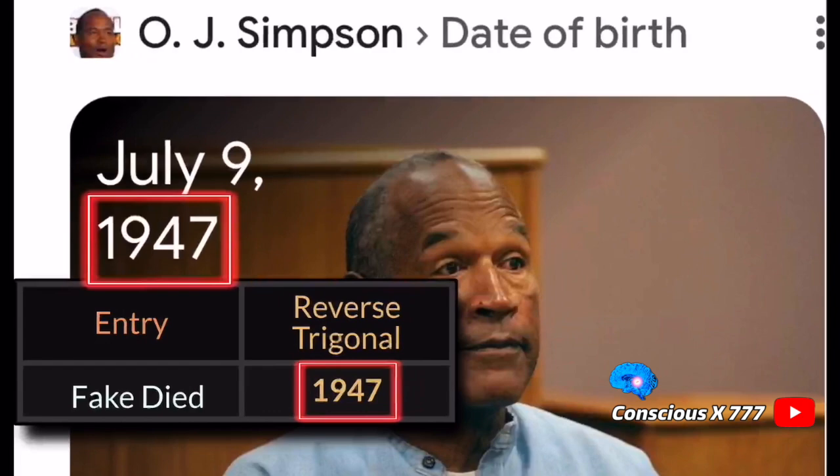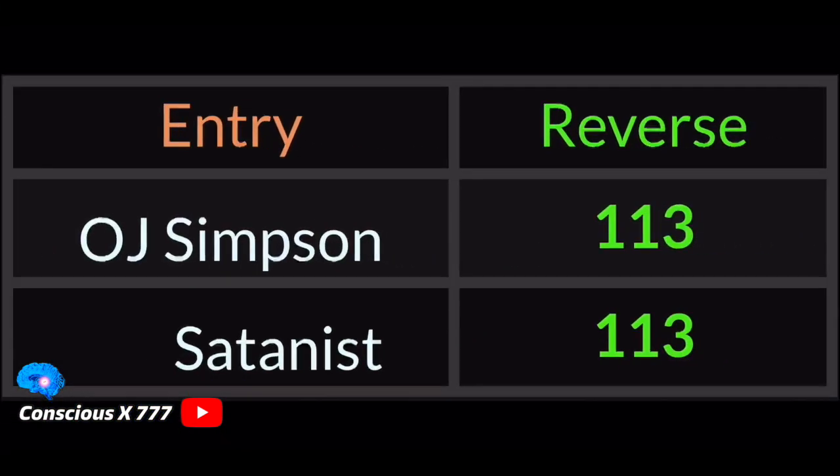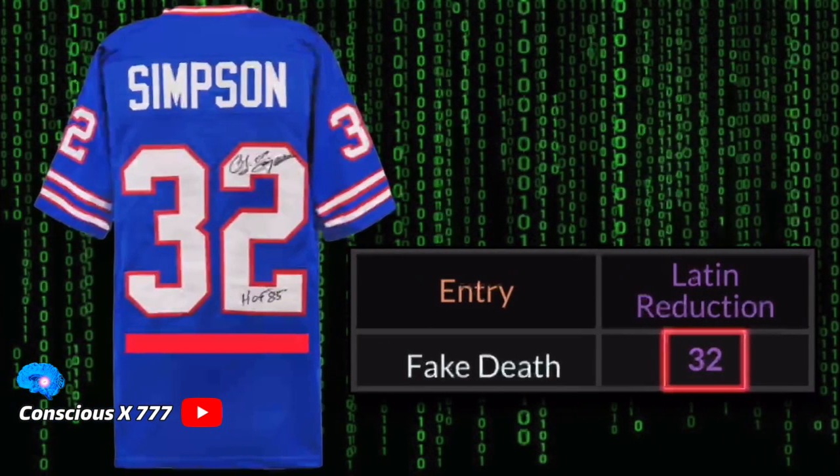So this can't be a coincidence. His death is way too scripted to be a coincidence. I mean, his jersey number was 32, and fake death equals 32. So none of this could be a coincidence. I don't understand why people try to write this off as a coincidence when they're the ones wearing these numbers and having these names connected to certain numbers.